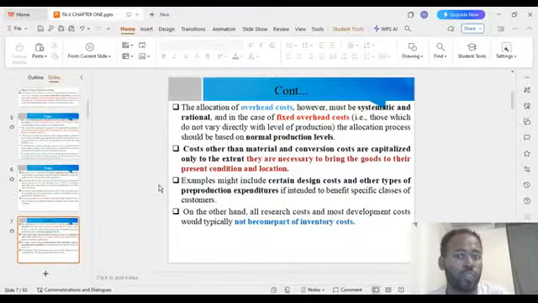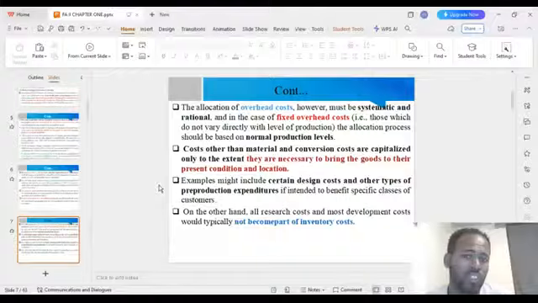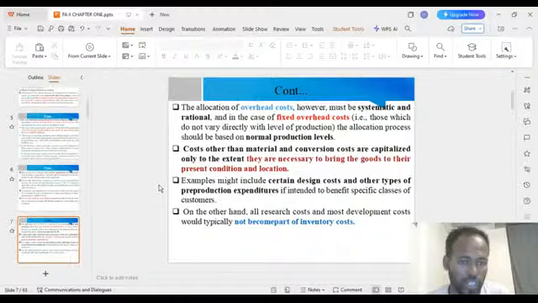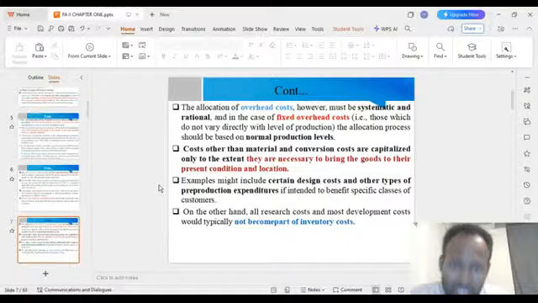In the case of fixed overhead costs, those which do not vary directly with the level of production, the allocation process should be based on normal production level, since it is fixed. Costs other than material and conversion costs are capitalized only when they are necessary to bring the goods to their present condition and location.